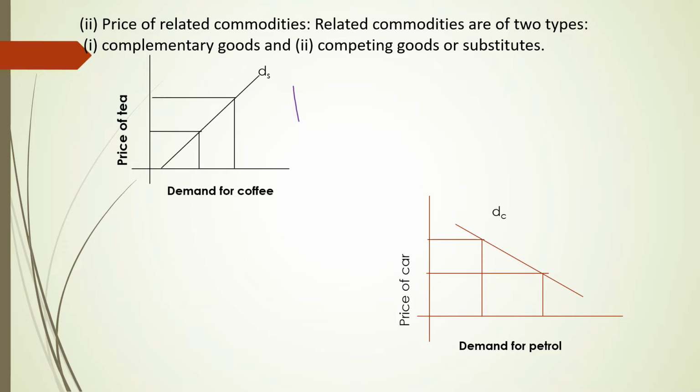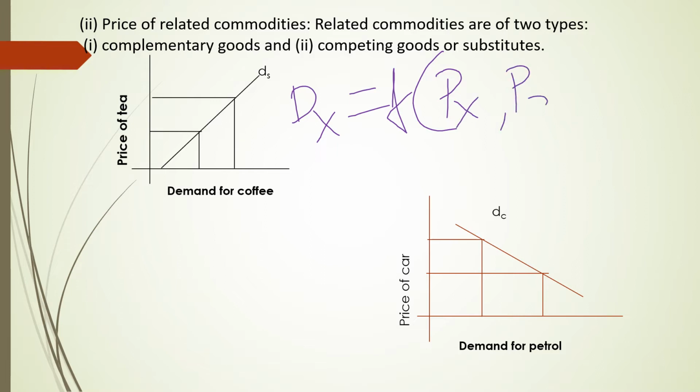Dear students, we know demand for X is a function of its determinants. They are price of X good, price of related goods, income of a consumer, taste and preference, advertisement, and so on.